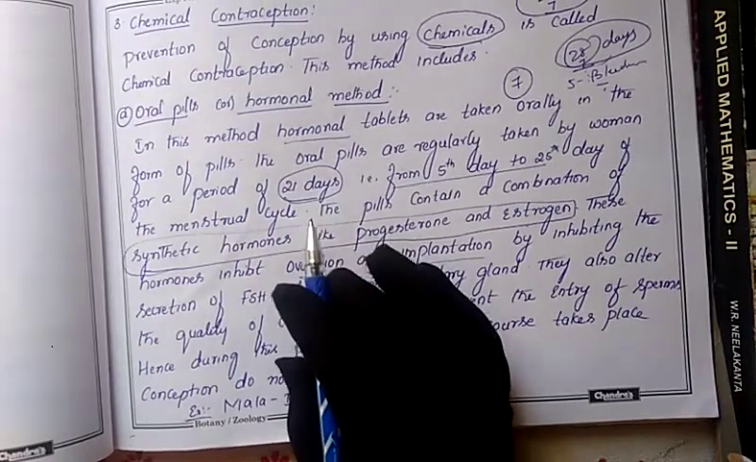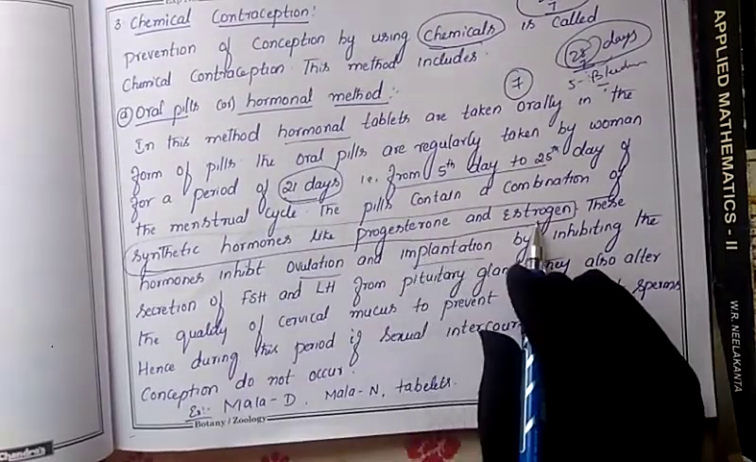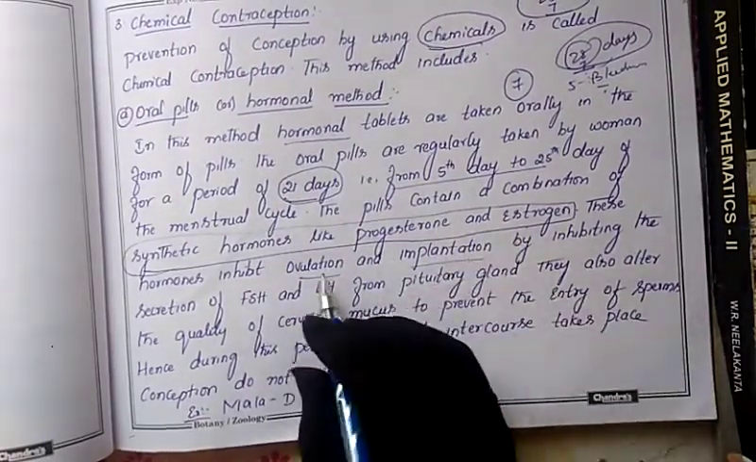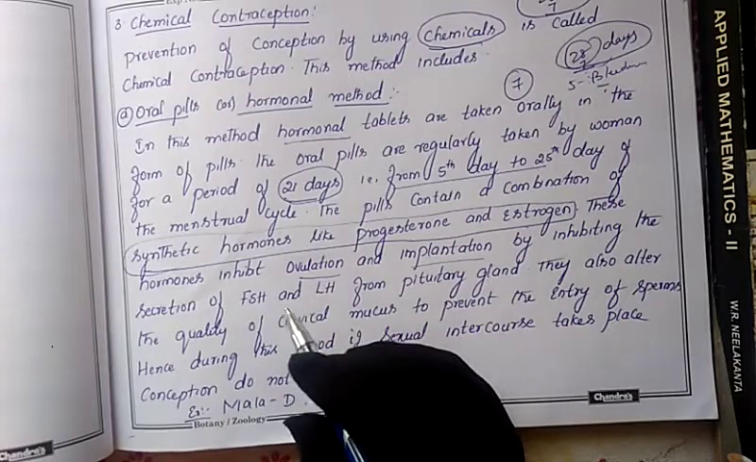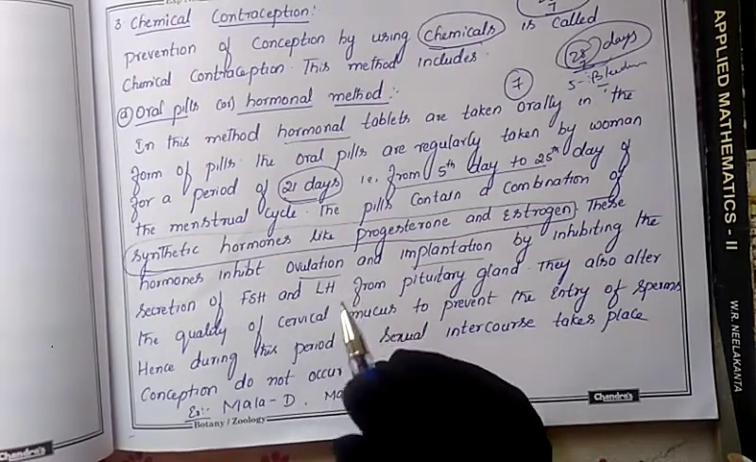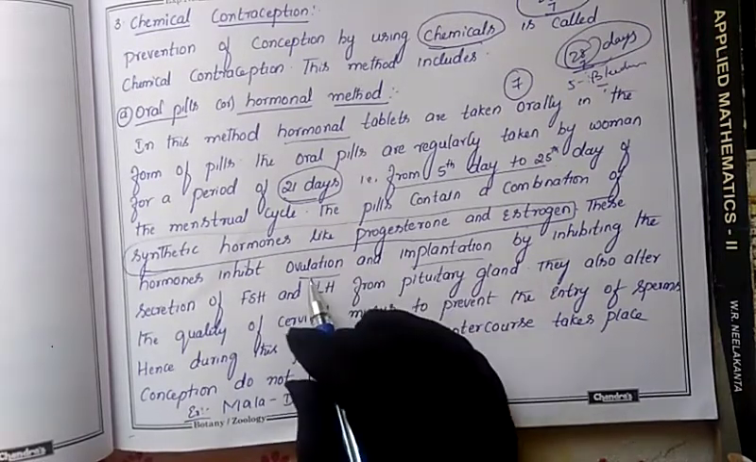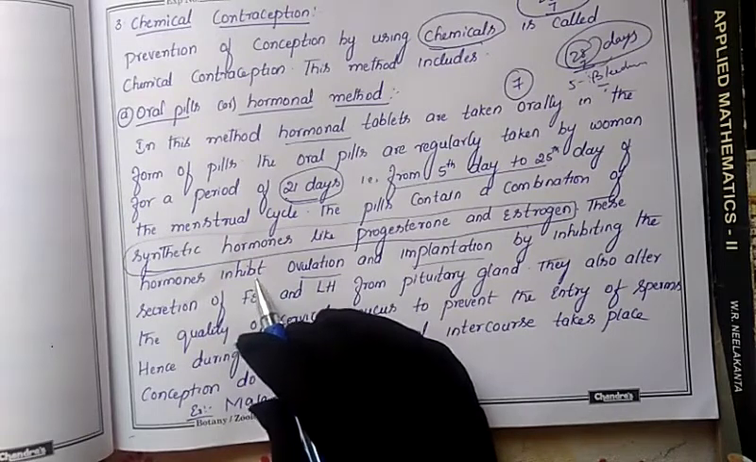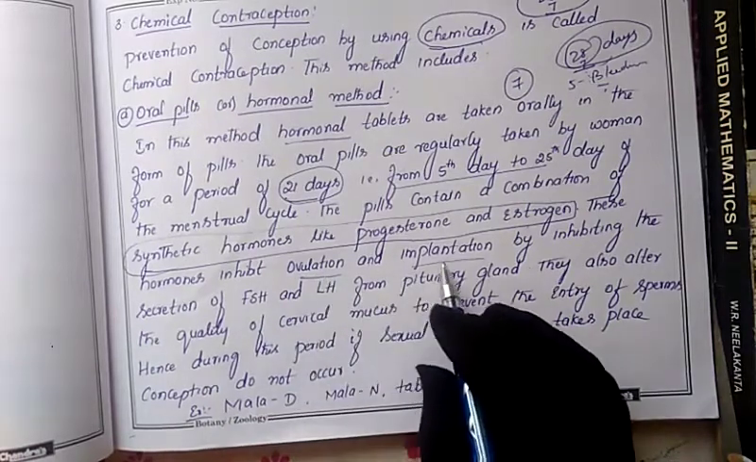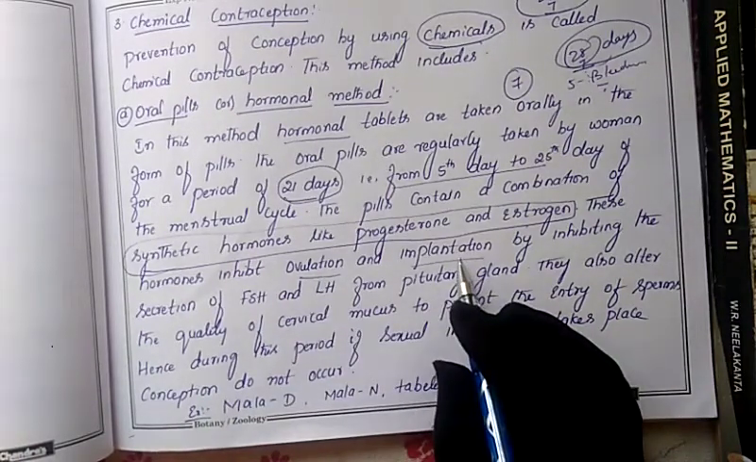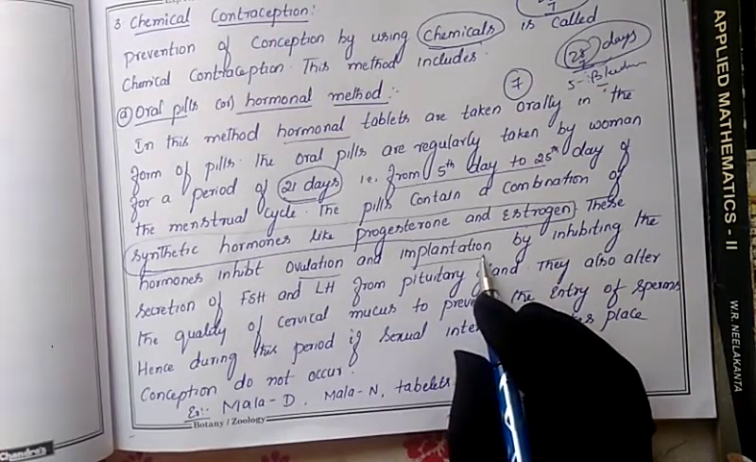And how do these pills work? These pills contain progesterone and estrogen hormone. These hormones act on the ovary and avoid ovulation. They will not allow the egg to be released into the fallopian tube. They inhibit ovulation, which means they stop the ovulation. And even if by chance the egg is released, they will not allow implantation. If there is no implantation, there is no pregnancy.